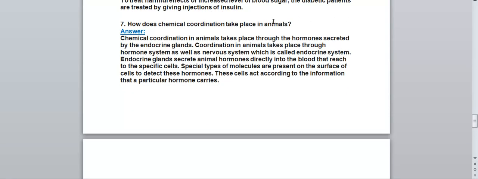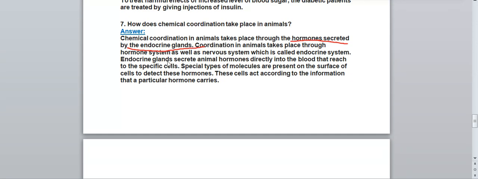Now, how does chemical coordination take place in animals? We have read how chemical coordination takes place in plants. Now we'll read how chemical coordination takes place in animals. Chemical coordination in animals takes place through the hormones secreted by the endocrine glands. In the animal's body also it will take place by the hormones, and they are secreted by endocrine glands.